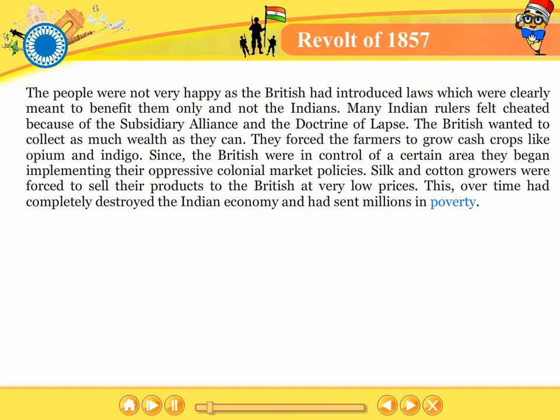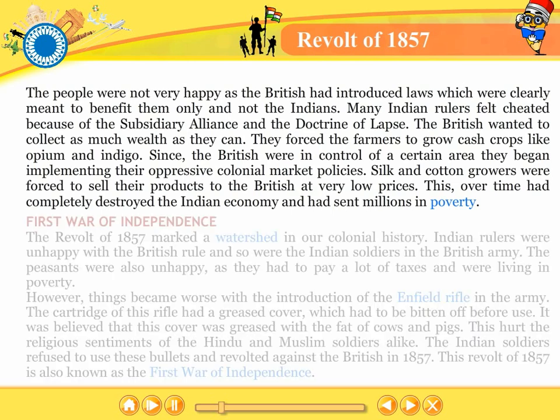The British wanted to collect as much wealth as they can. They forced the farmers to grow cash crops like opium and indigo. Since the British were in control of a certain area, they began implementing their oppressive colonial market policies. Silk and cotton growers were forced to sell their products to the British at very low prices. This over time had completely destroyed the Indian economy and had sent millions in poverty.